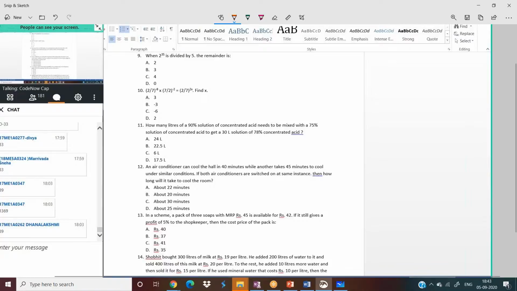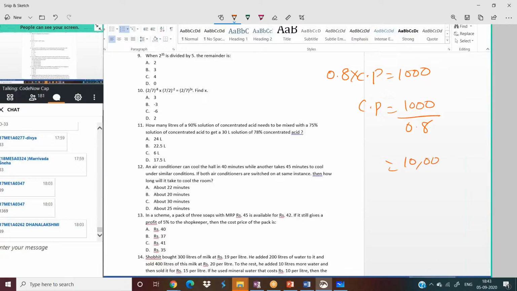Wait. Previous question: 1,000 rupees and he's getting 20% loss, right? So 0.8 into cost price equals selling price, that equals 1,000. So cost price equals 1,000 by 0.8. So 10,000 by 8. 1250 rupees is the answer.